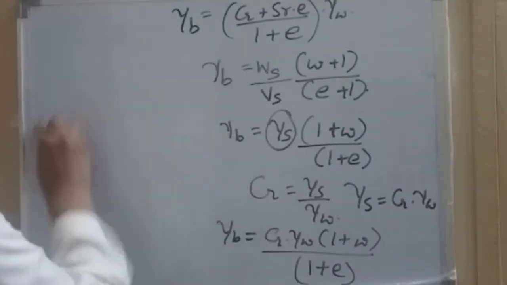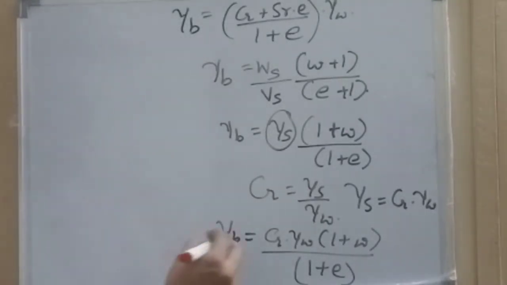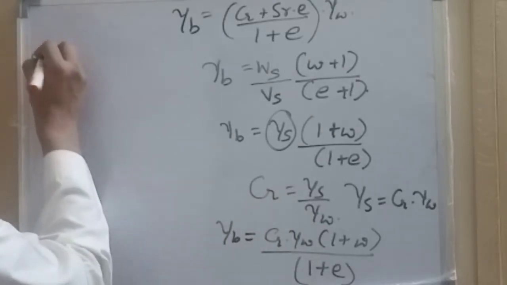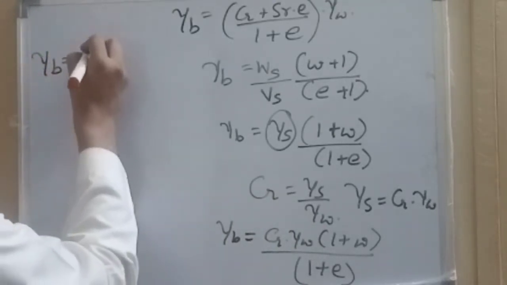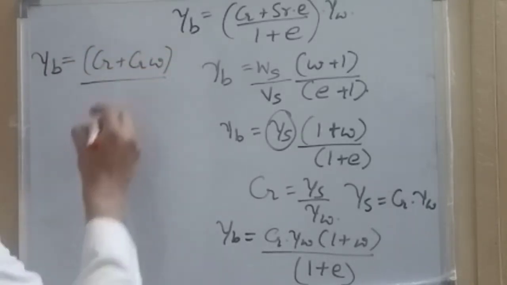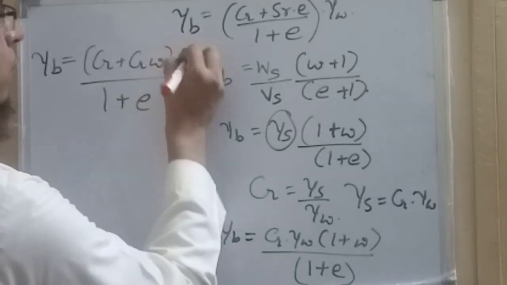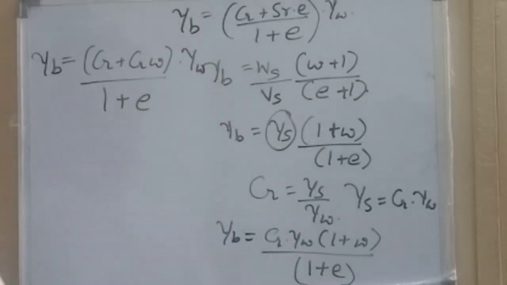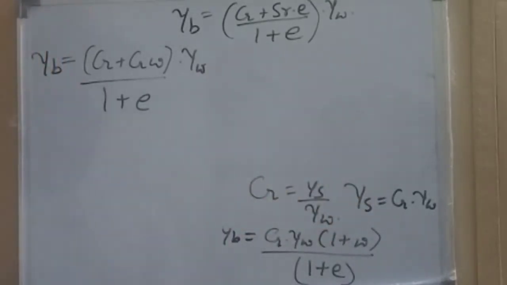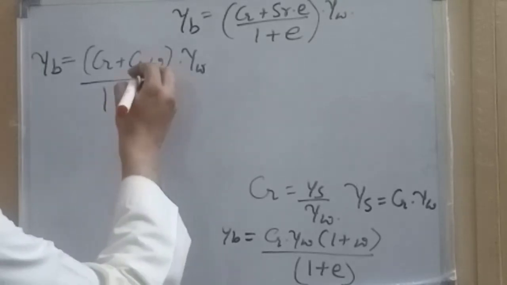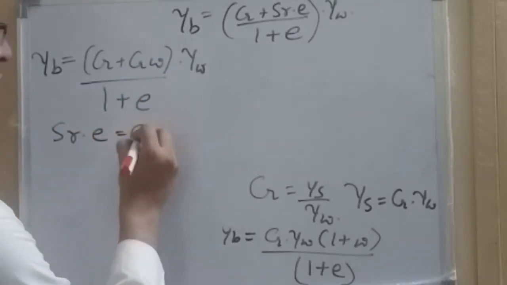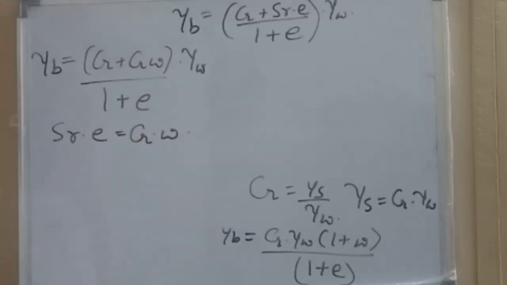Now we can simplify this expression. G will be common to both of them. So we can say gamma B is equal to (G plus GW) upon (1 plus E) into gamma W. Now we know that SR into E is equal to GW or WG.